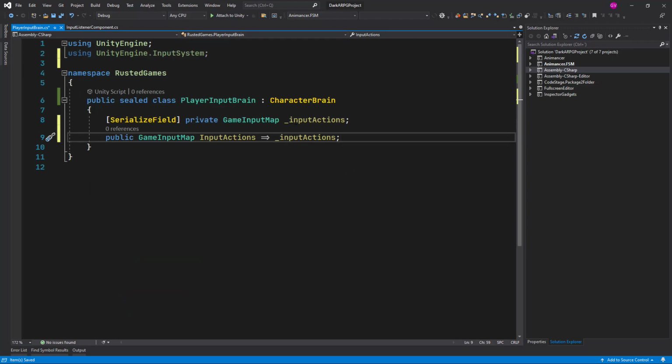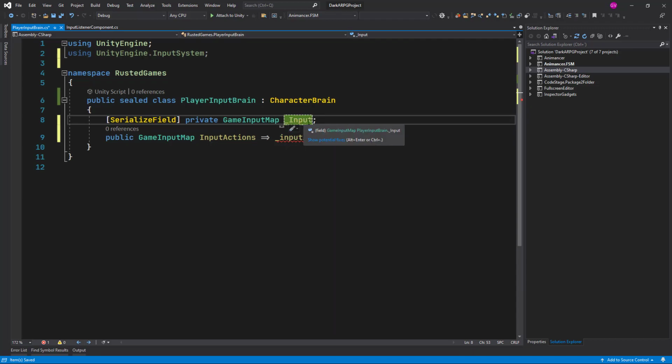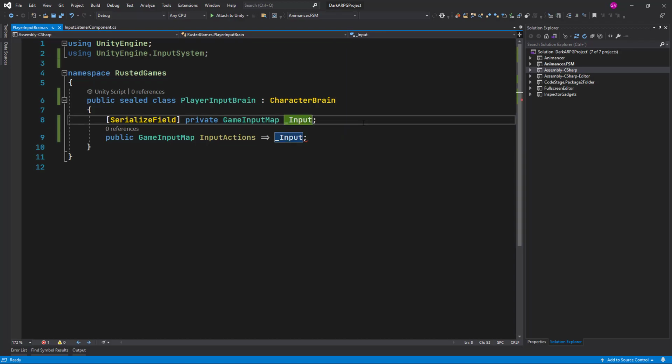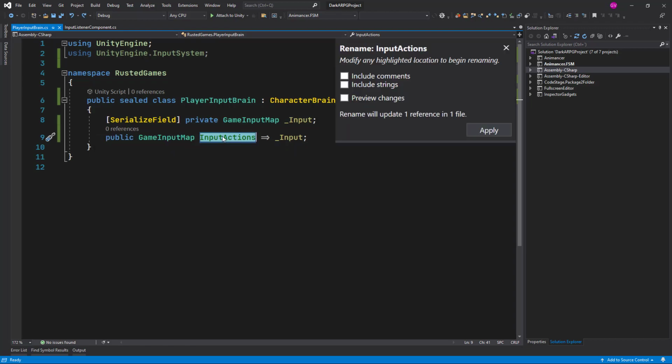And I would like to change this naming convention again, so let's just call this one input, and same for the input property. So one way we can do this is using the shortcut Ctrl+R for renaming, and let's just type input. And for input actions we can again rename and just call this one input.